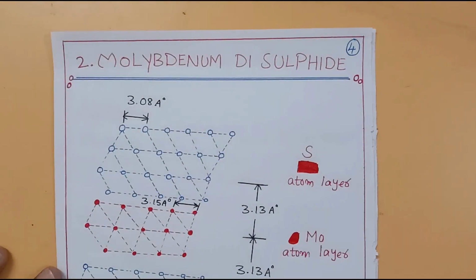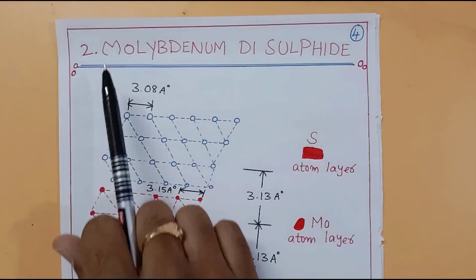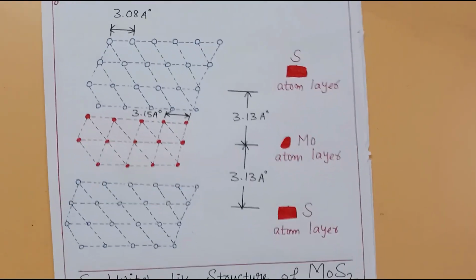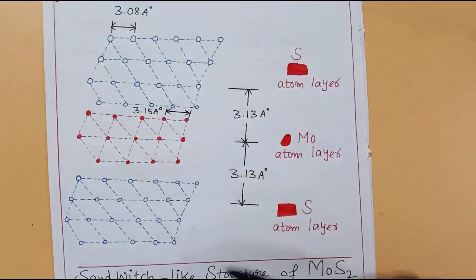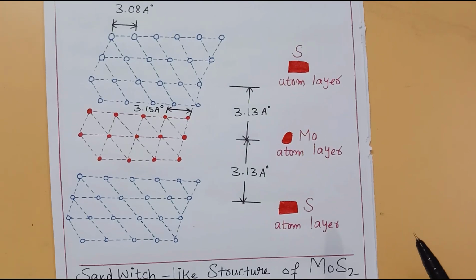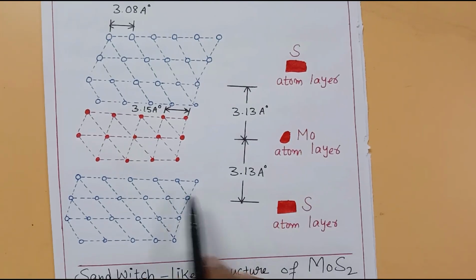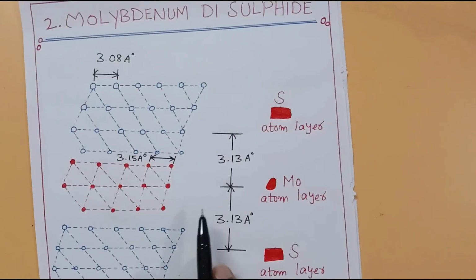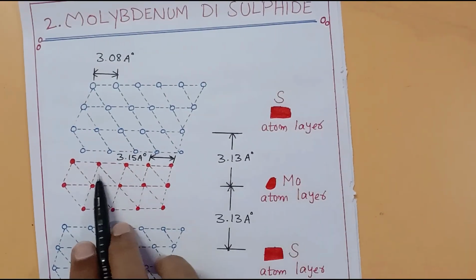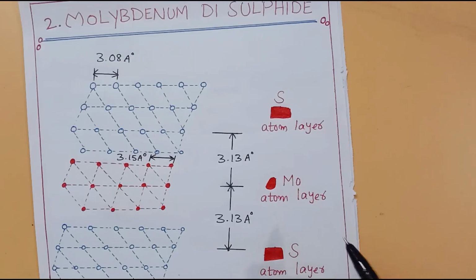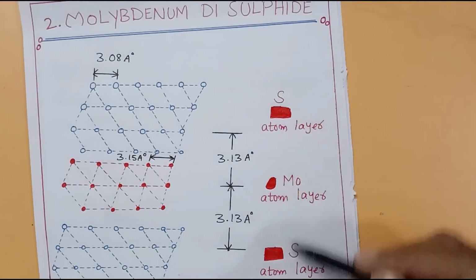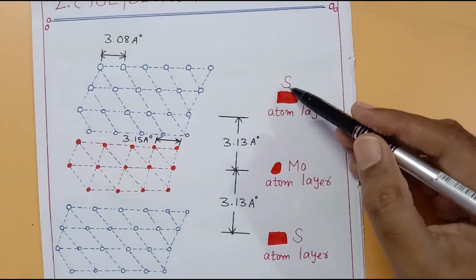Now let us go into the second solid lubricant that is most widely used after graphite, molybdenum disulfide. You can see this is the structure of molybdenum disulfide, MoS2. At the center it has a sandwich-like structure. That means at the center there is a molybdenum atom layer, and the molybdenum atom layer will be surrounded at the top and bottom by two layers of sulfur.